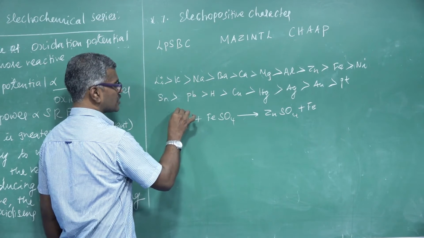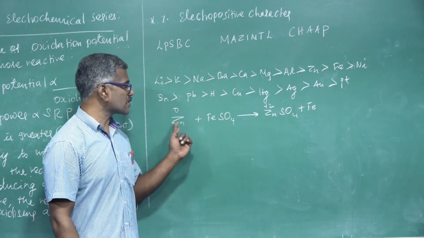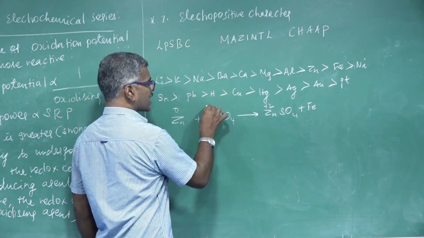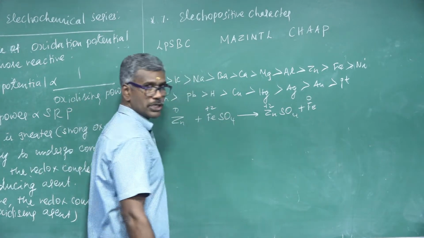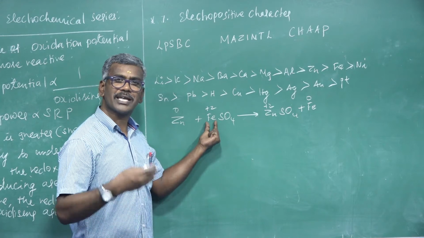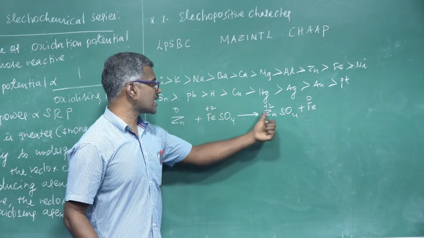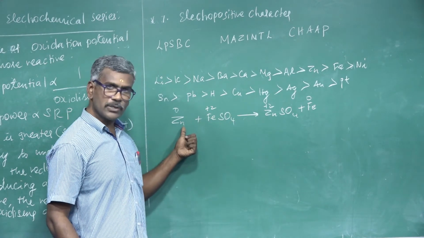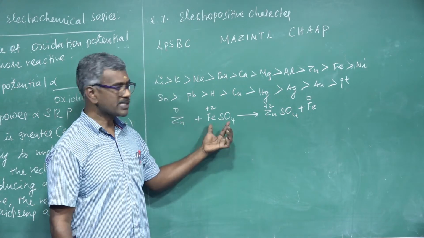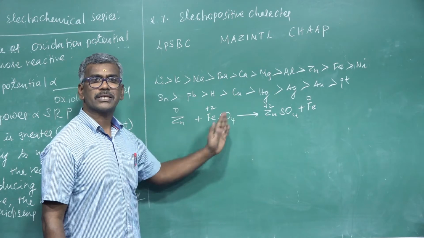Here zinc has oxidation state 0, this zinc has oxidation state plus 2. The oxidation number increases, so this is the process of oxidation, and it acts as a powerful reducing agent. Here iron exhibits plus 2 oxidation state, this exhibits 0. Plus 2 to 0, the oxidation number decreases, so this is a reduction process, and it acts as a strong oxidizing agent. These are the best methods to displace one metal over another metal.